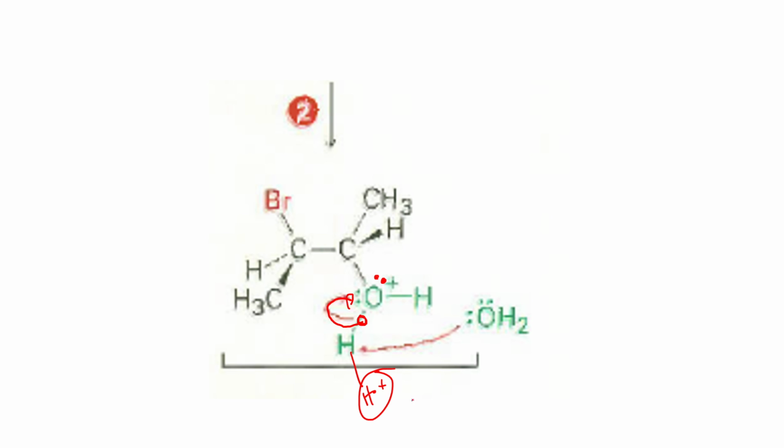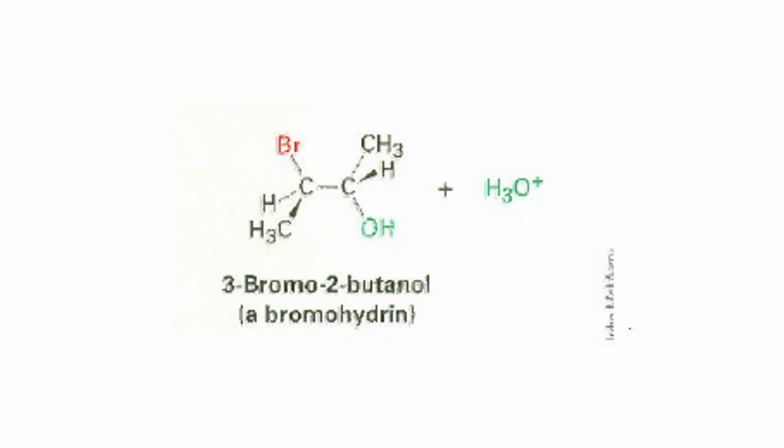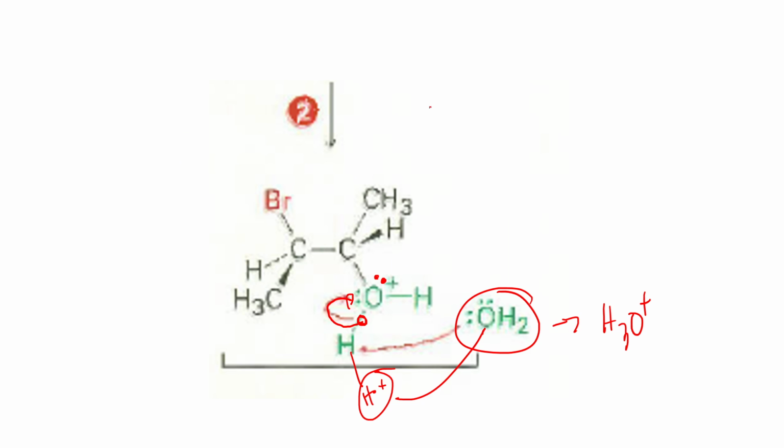So ano mangyayari sa hydrogen ion na to? Kukunin siya ngayon ng water molecule to form hydronium. Okay? So yan ang ating final products. Kaya siya halohydrin kasi meron kayo ditong halogen at meron kayo ditong alcohol na form. So ang byproduct nyo ay isang acid like your hydronium ion. Okay? Pwedeng hydronium ion, pwedeng actually hydrobromic acid ulit, kasi hindi naman a-attach yung isang bromine.